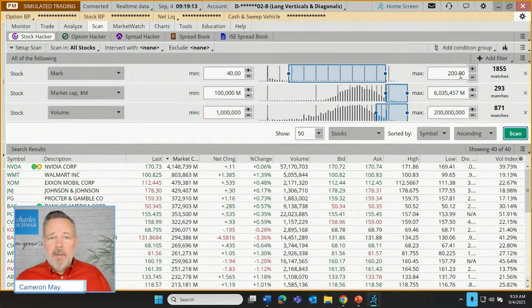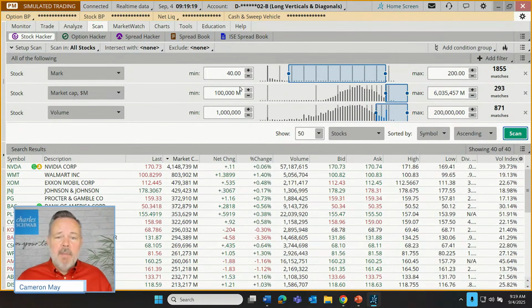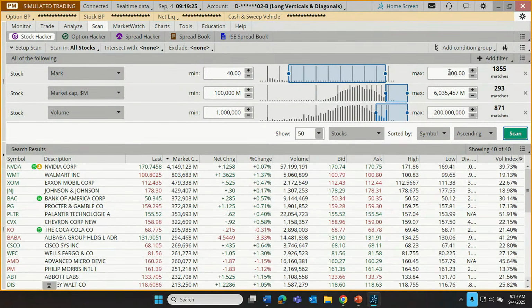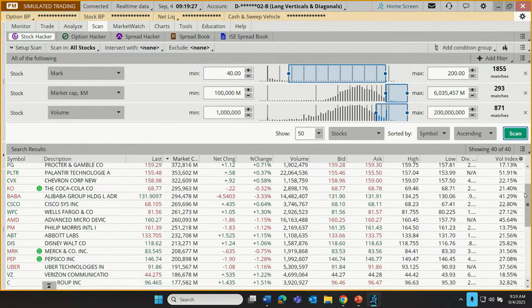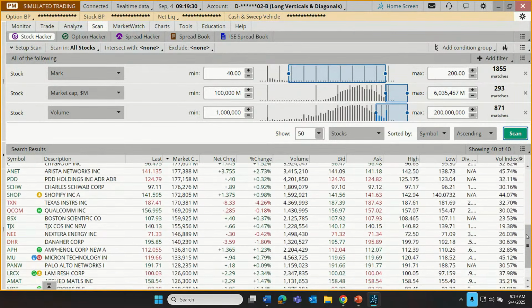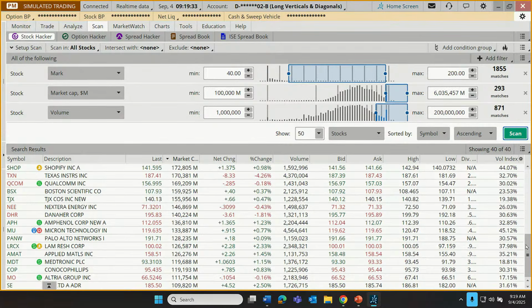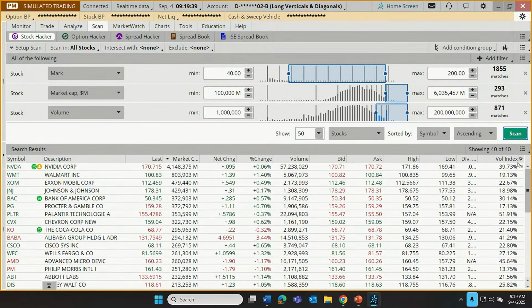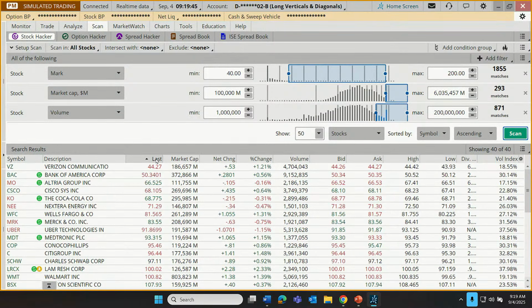I think some of you might be surprised, with the stocks having gone up and up and up in value, that there are even 40 great big companies that are still priced between $40 and $200 per share. So let me scan down through here. I'm trying to trip my own memory because Walmart will work just fine. Let me go to the last price here, and I'm going to order these by price per share. How about we look at one around that $50 range? I think Bank of America.